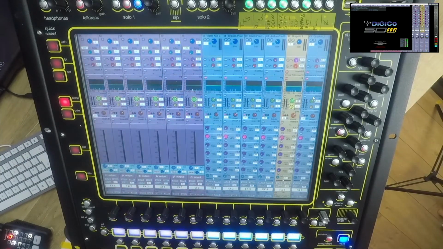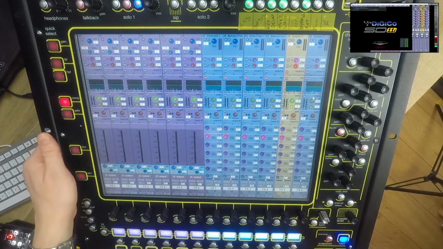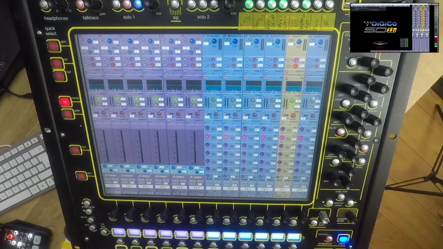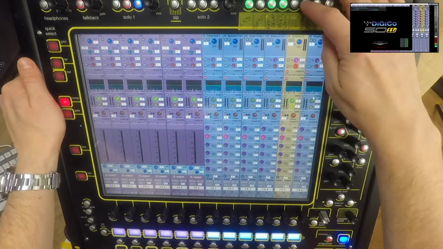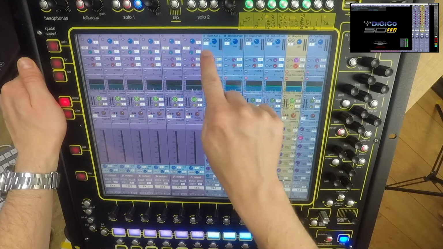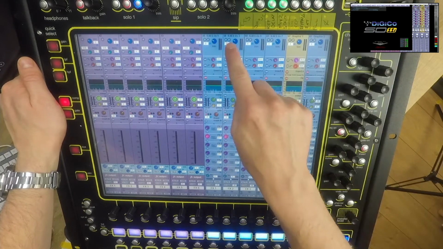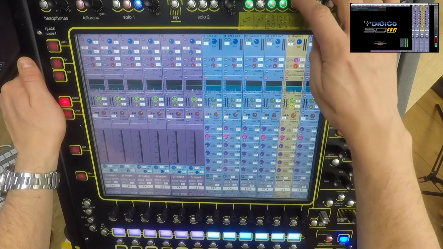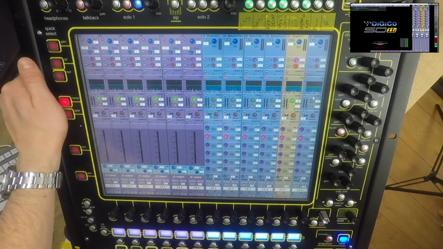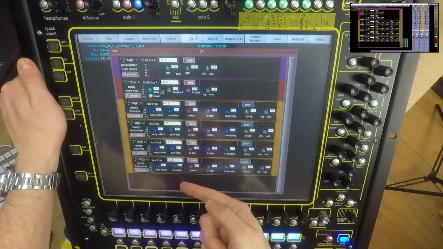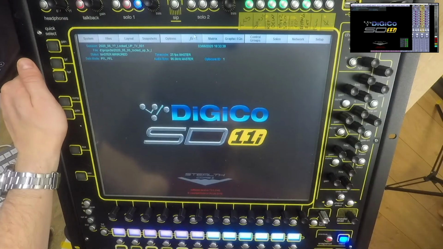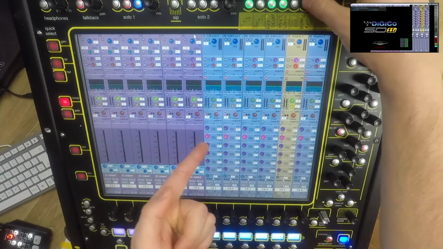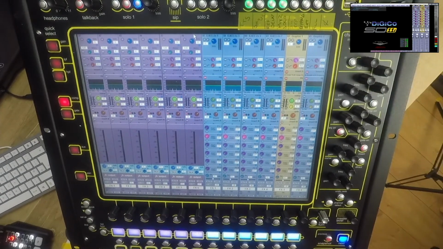Now, another thing I mentioned earlier, I have external effects. Well, if something's going wrong and I can hear I have a problem, but I can't narrow it down to what specific item it is, perhaps it's good to just be able to bypass all my external outboard. So also, this macro here, you'll see, changes the input patch on my 4 external effects between being an AES input from my SD mini rack to being an internal reverb. So you can see I set up 4 internal reverbs to mirror what I'm running externally. And this, as well as turning my inserts off, it changes the patch on here.